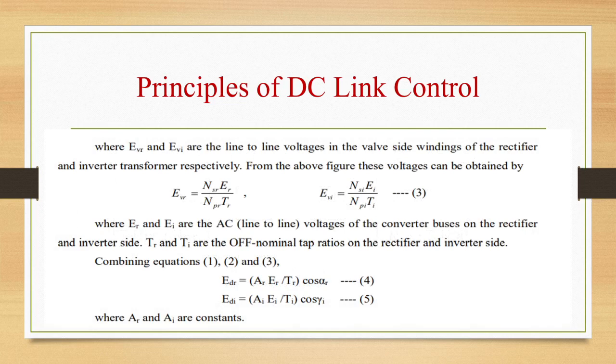EVR and EVI are AC voltages of the converter buses on rectifier and inverter side, and TR and TI are the off-nominal tap ratios on rectifier and inverter.